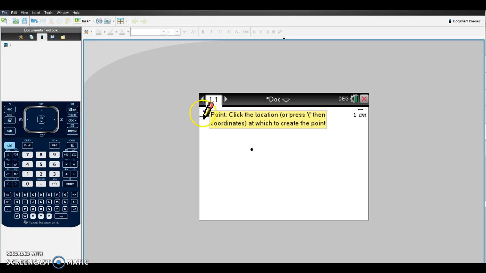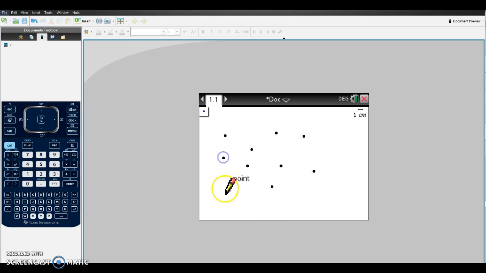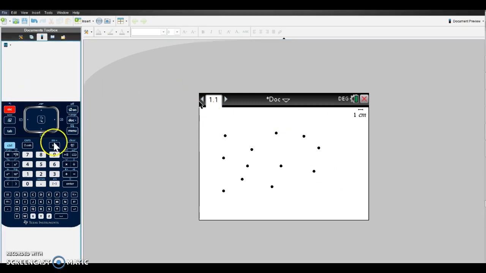It also is helpful to know what mode you're in, because if you don't get out of this mode and you just keep moving your cursor, it's going to keep constructing points. To get out of the mode, simply hit Escape. Notice the icon is no longer there, so that means you are no longer in point mode.